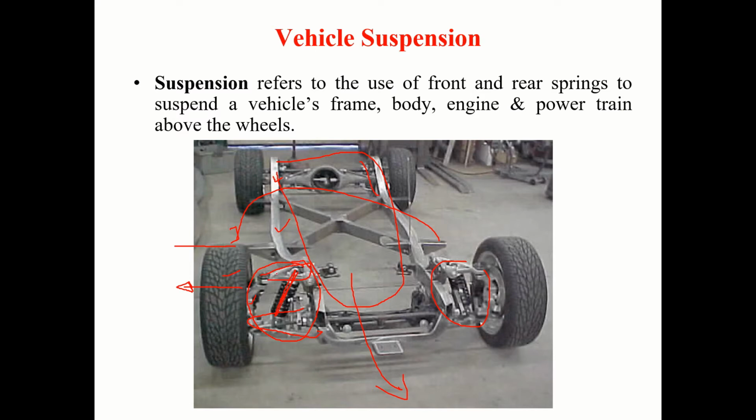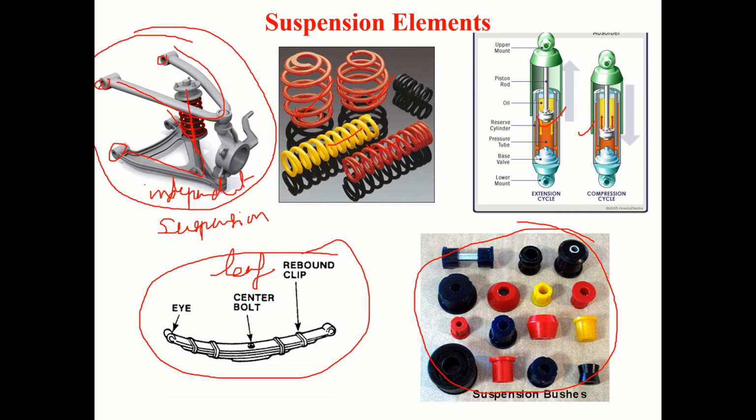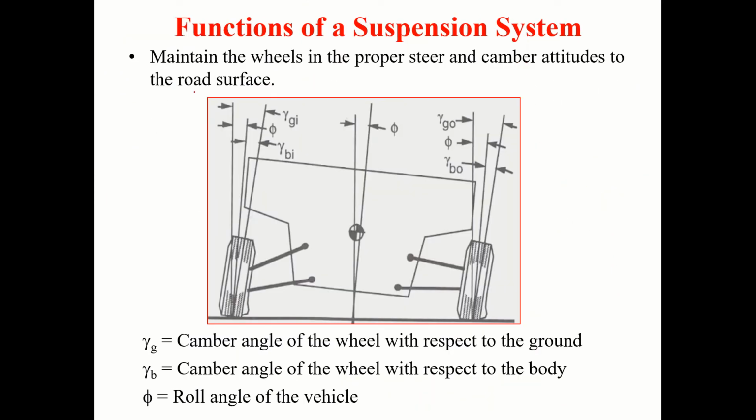So it is necessary that these arms should be able to pull this wheel in the opposite direction and try to maintain this camber angle. Okay, so that's what we say. You should be able to maintain the wheels in the proper steer and camber attitudes to the road surfaces.